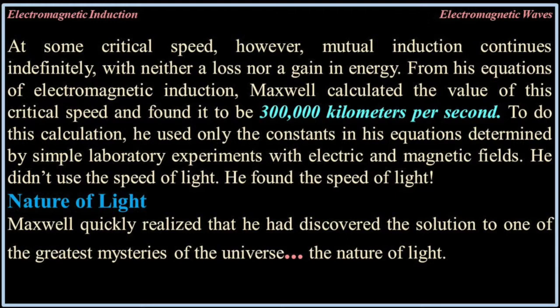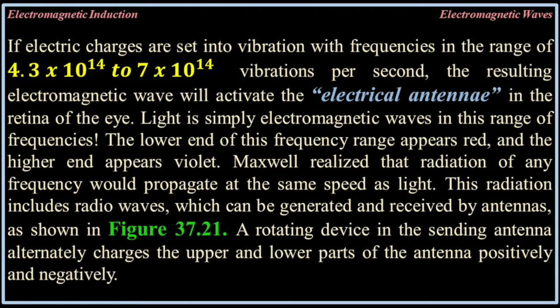To do this calculation, he used only the constants in his equation determined by simple laboratory experiments with electric and magnetic fields. He didn't use the speed of light; he found the speed of light. Nature of light. Maxwell quickly realized that he had discovered the solution to one of the greatest mysteries of the universe, the nature of light.